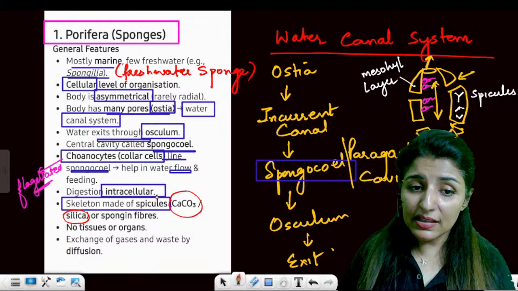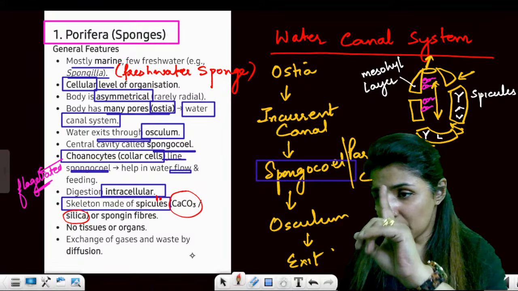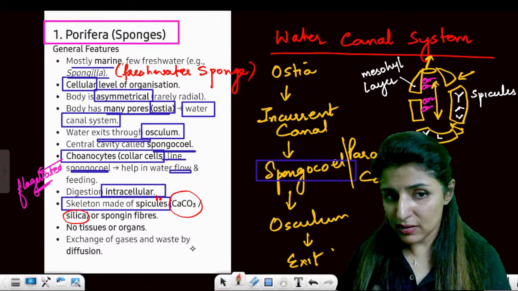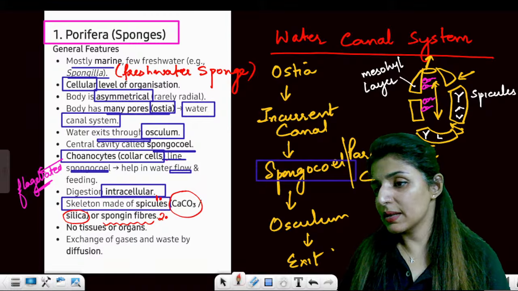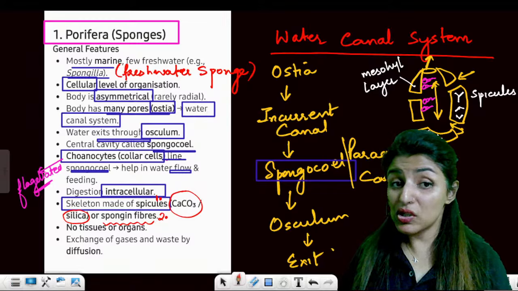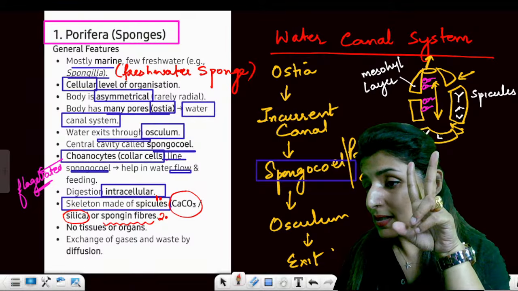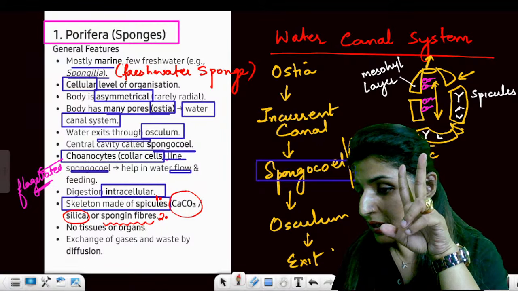Now, the second, see, spicules is first skeletal structure. The second skeletal structure is spongin fibers. So, there are two types of skeletal structures in Porifera. Is that clear?